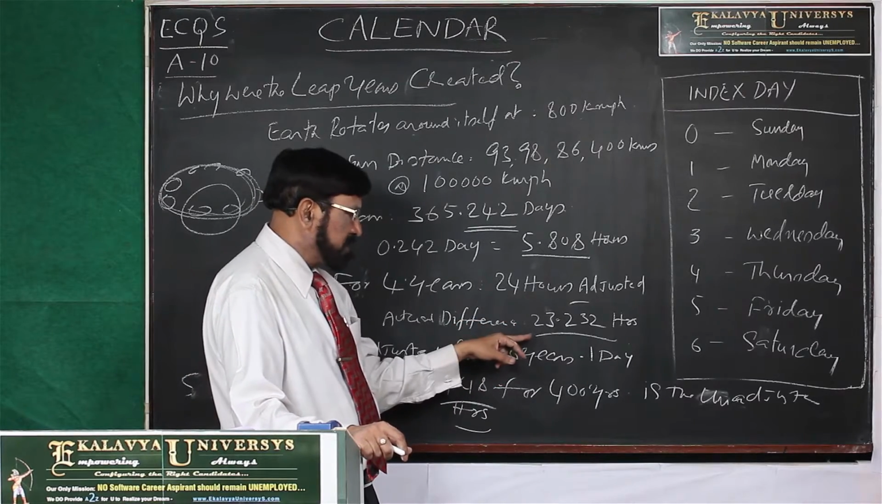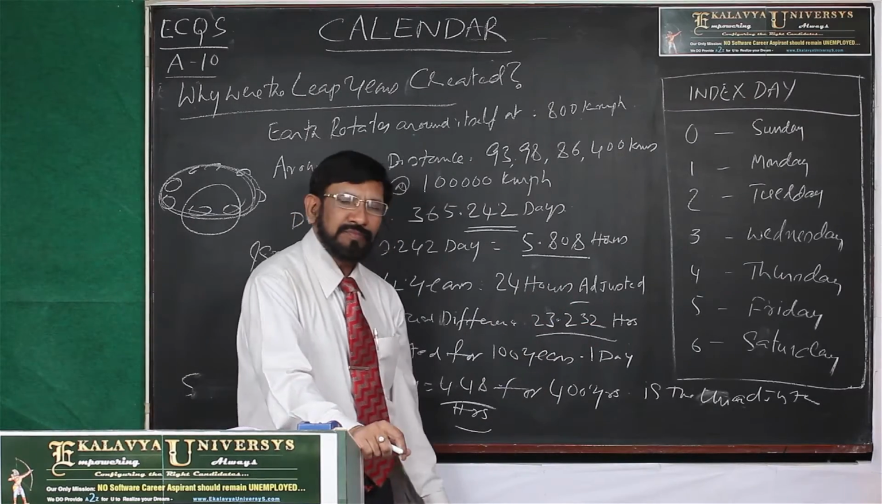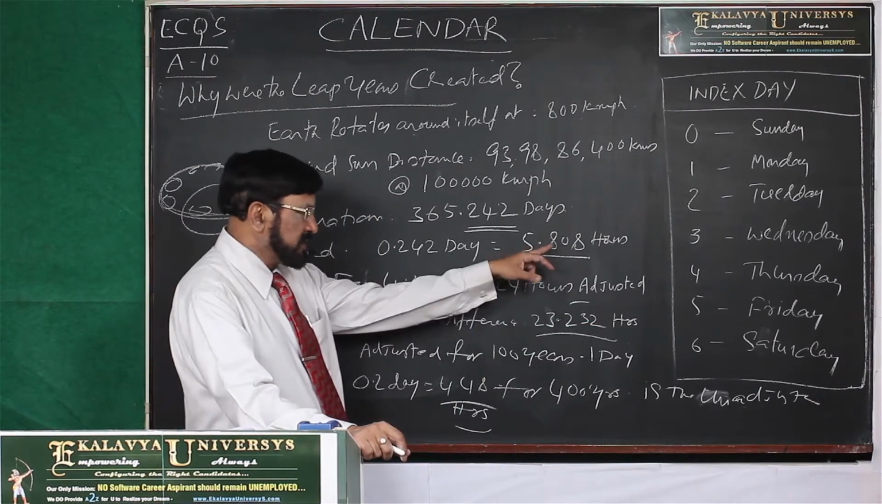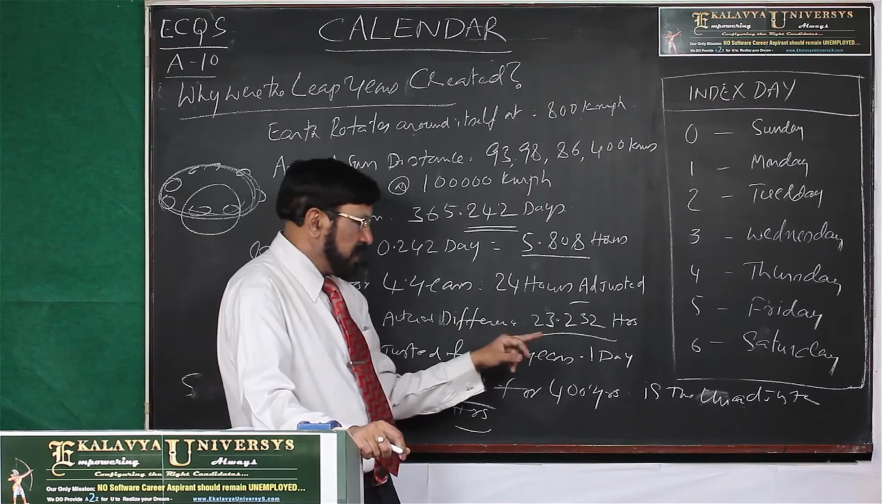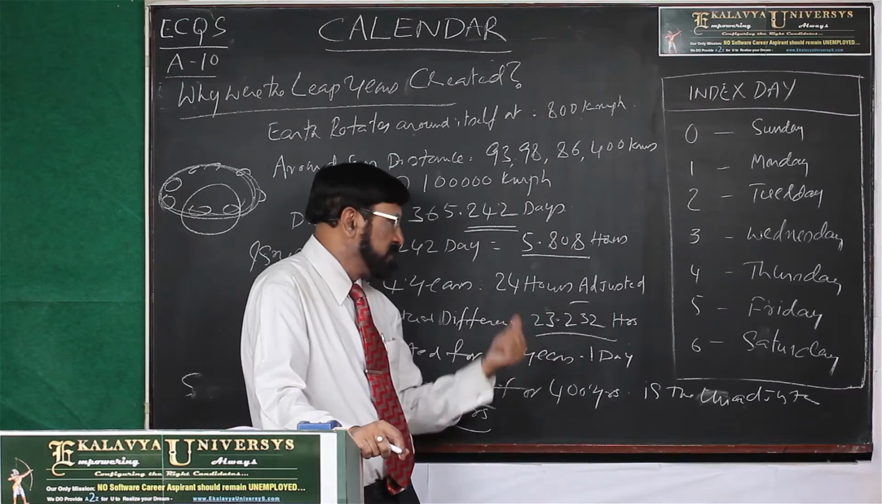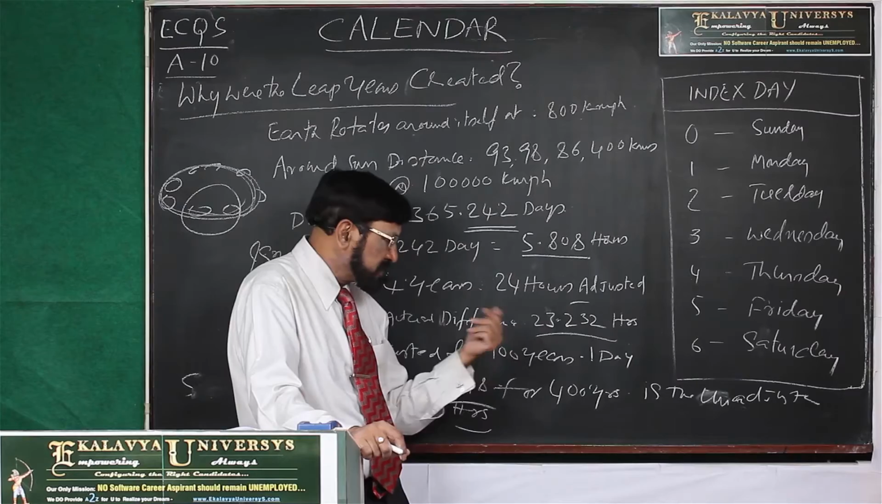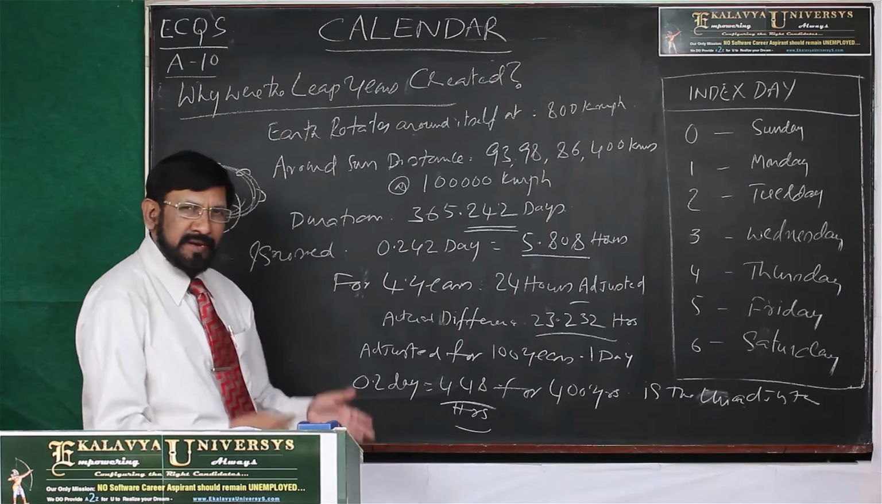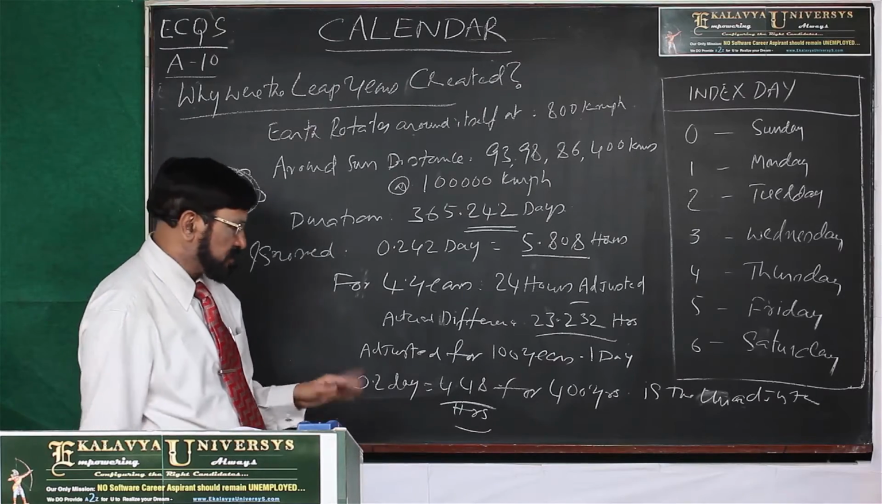But how many hours do they have to adjust? What is the difference? 23.232. Earlier they were ignoring it, and now for 4 years they adjusted. But instead of adjusting 23.232 hours, they added 24 hours. That means they are making something extra, and that extra also becomes a big figure after centuries.